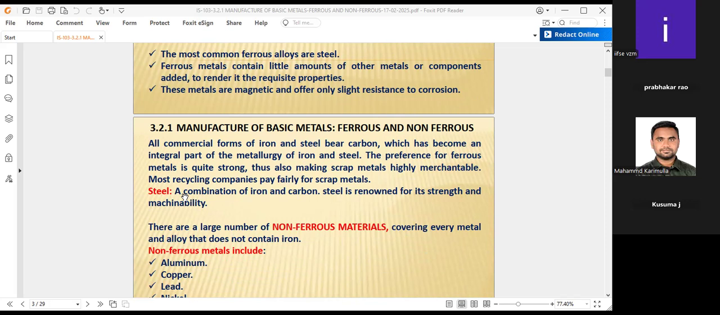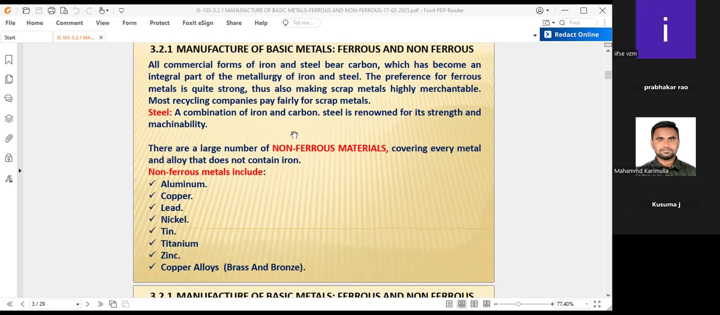That's why here you can see a combination of iron and carbon is steel, renowned for its strength and malleability. Therefore, the preference for ferrous materials is quite strong, thus also making scrap metals highly merchantable. That means we can become a merchant by taking scrap, and also we can prepare the ferrous materials. Most recycling companies pay fairly for scrap metals because most of the ferrous metal industries are based on scrap only, which is recycled for preparing the ferrous materials.